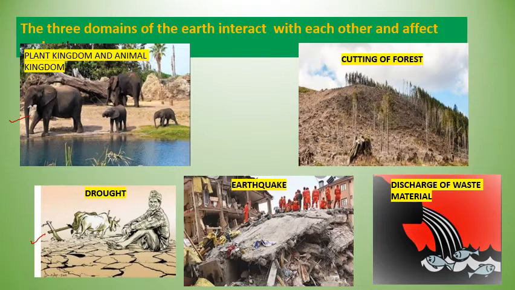In the last figure, you can see the discharge of waste. From where is this waste material coming? It may come from industry, it may come from houses. If it is discharged into river sources, then the river will become dirty. If the river water is dirty, fish will die, and also when this water is used by humans, they will suffer from many types of diseases.